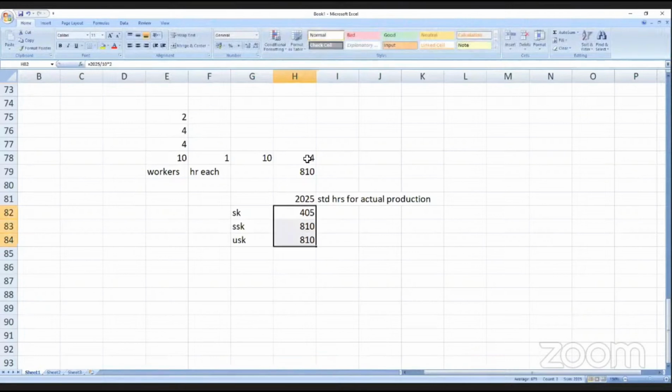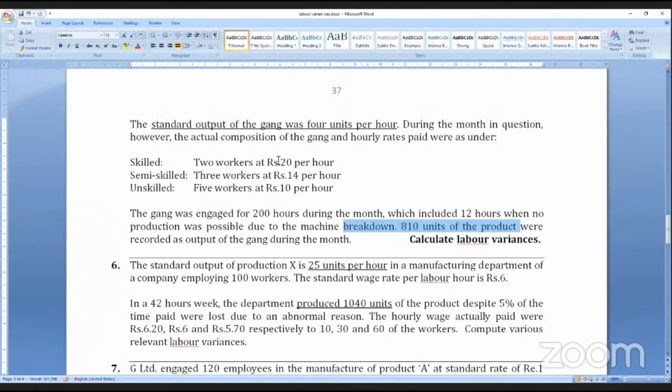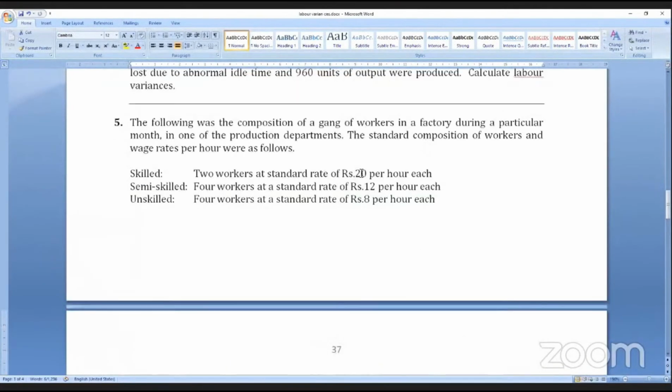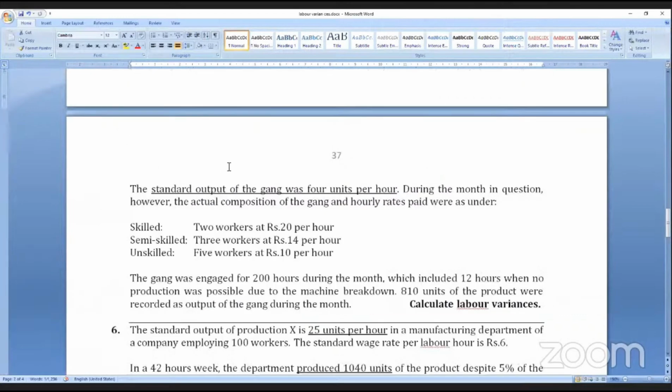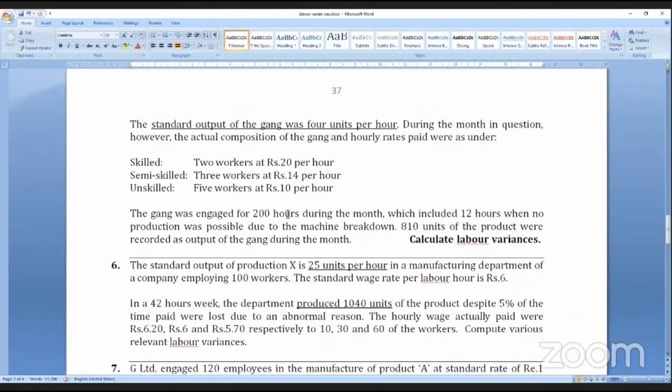And then as usual, standard hours for actual production into standard rate. The standard rate given is 20, 12, 8. Then actual hours into actual rate.